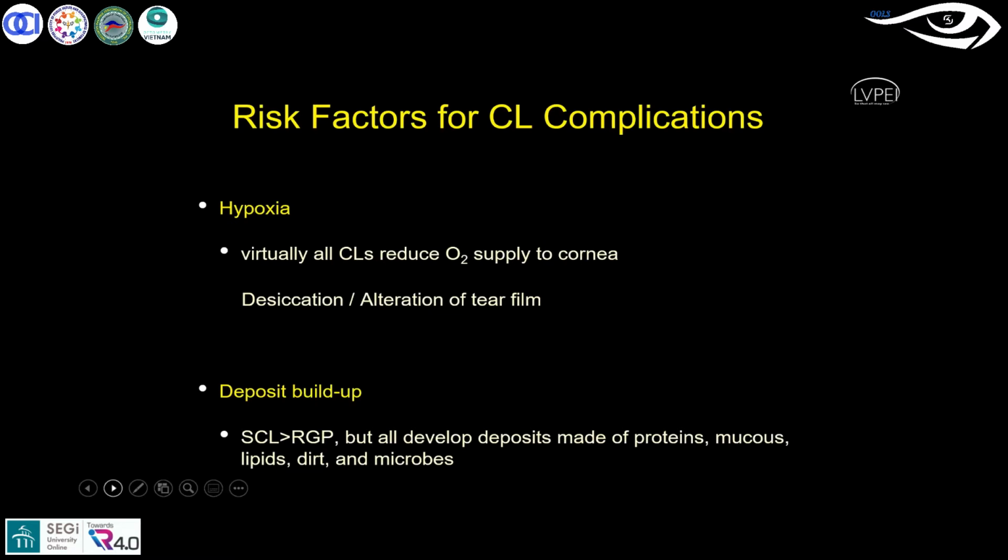Whereas in the closed eye condition, when the eye is closed during sleep, the oxygen from the source is very limited, because there is no atmosphere supplying oxygen. There are some sources at the structural level, such as the aqueous humor, the palpebral vasculature, or limbal vasculature, which provide oxygen to the cornea, but that is limited to only 7%.